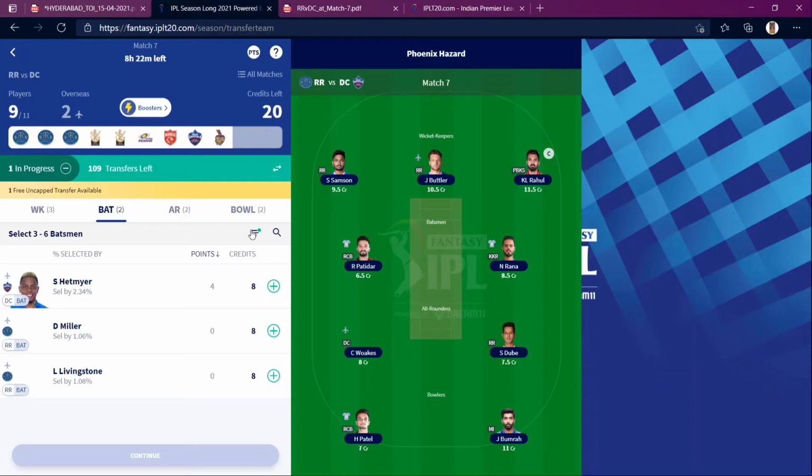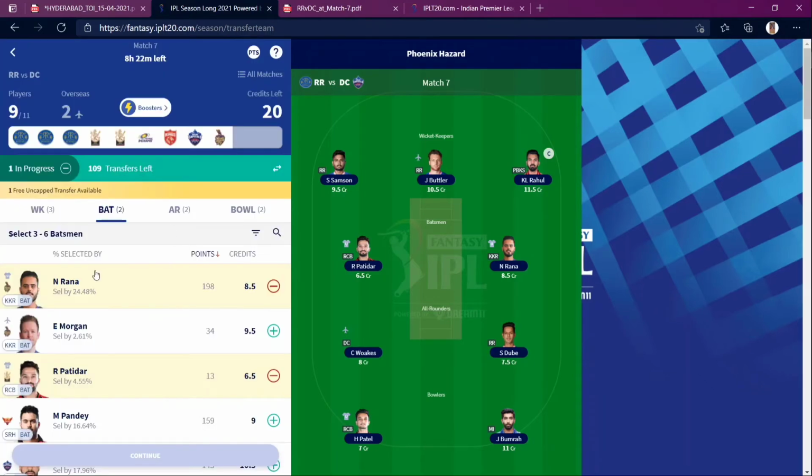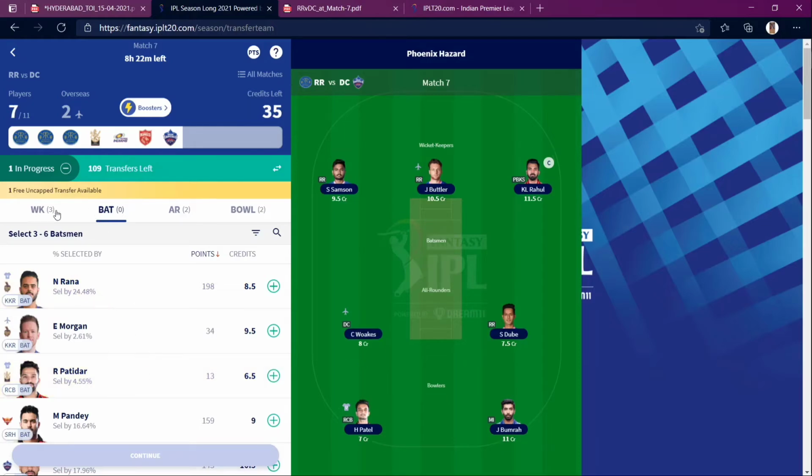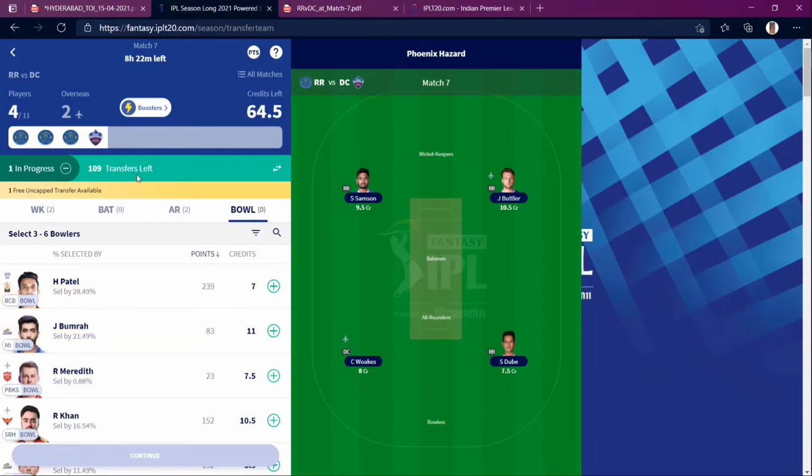So now for deselecting this, you need to reset, and there is no need to apply. So I will be replacing Rana. Yeah, they are in good form. He is in good touch, but I'll be having all the teams from today's match. So that's why. Okay, so this is how I'm doing right now. So I just had 3 or else I'll just do one thing.